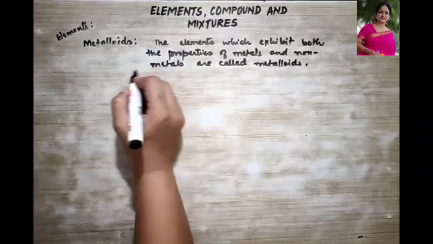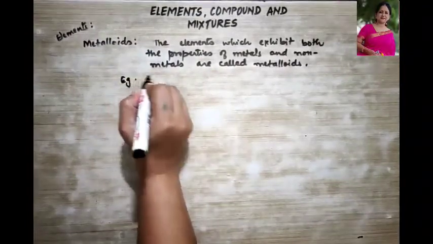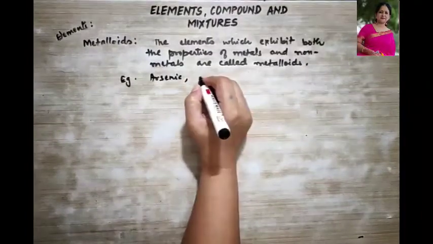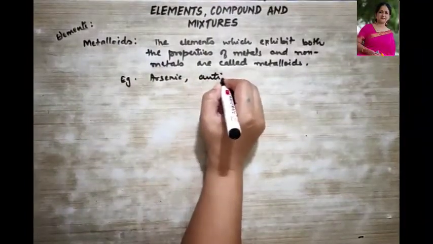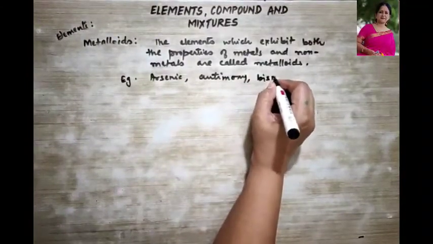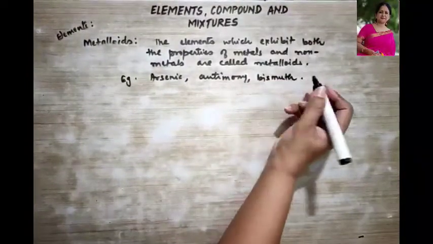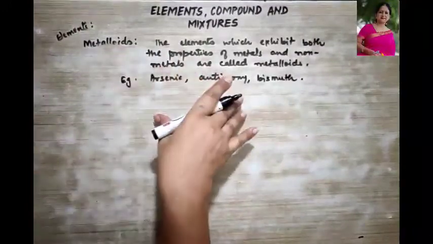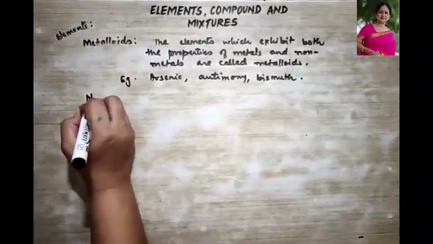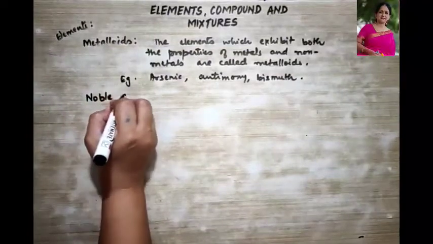Now some of the examples over here could be your arsenic, then we have antimony, bismuth. So a handful of elements are metalloids also. Germanium is also there.